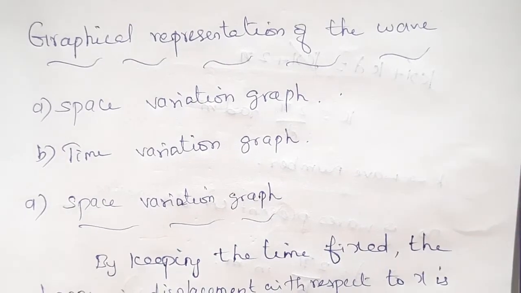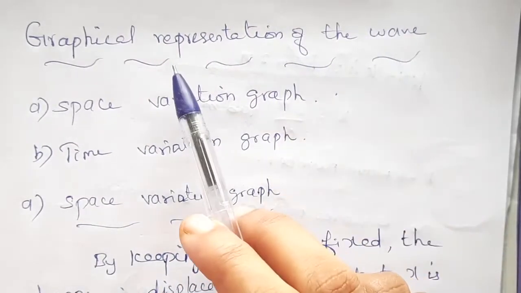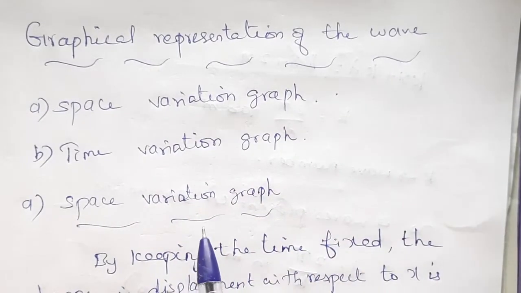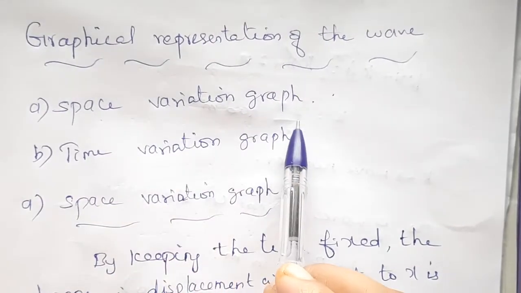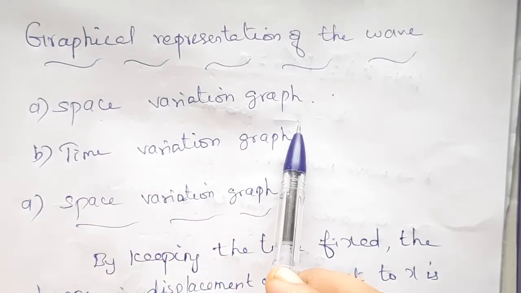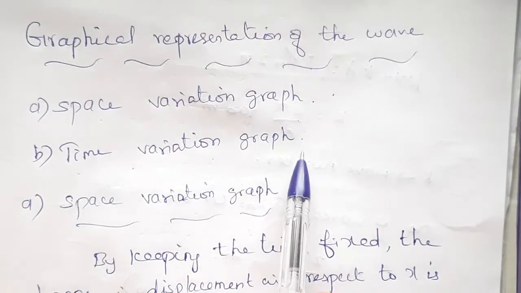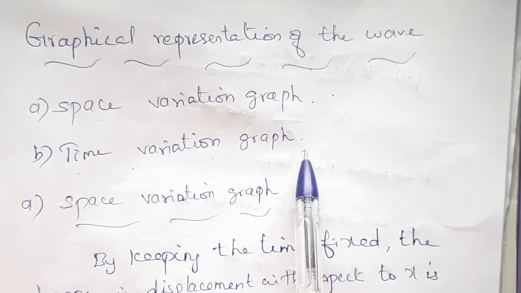Now let's discuss graphical representation of the wave. There are two forms of wave variation. One is the space variation graph, or spatial variation graph. The next one is the time variation graph, or temporal variation graph.